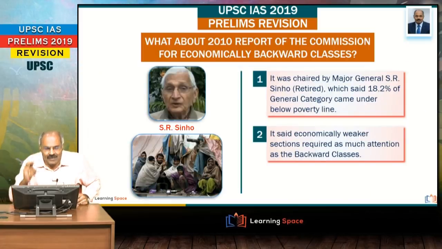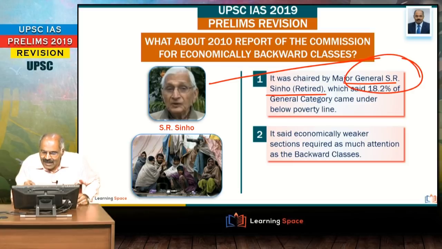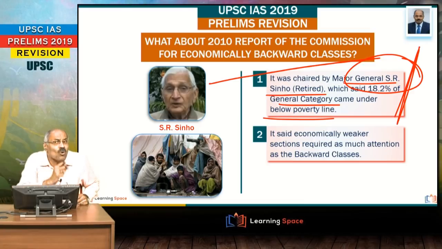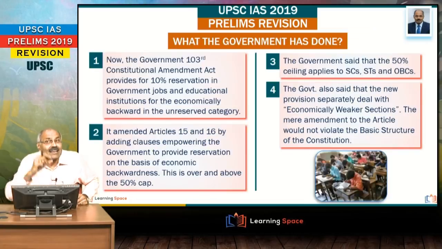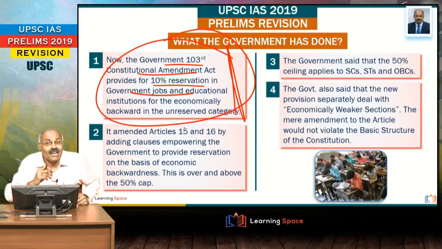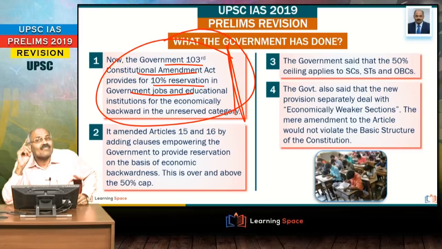And another important aspect is in 2010, there was some report by Major General Sinho, and he said 18.2% of general category came under below poverty line. Right, this may not be that important, but please don't forget there was one Sinho committee. And what the government has done now, through the 103rd Constitutional Amendment Act, is provide 10% reservation in government jobs and educational institutions for the economically backwards in the unreserved categories.